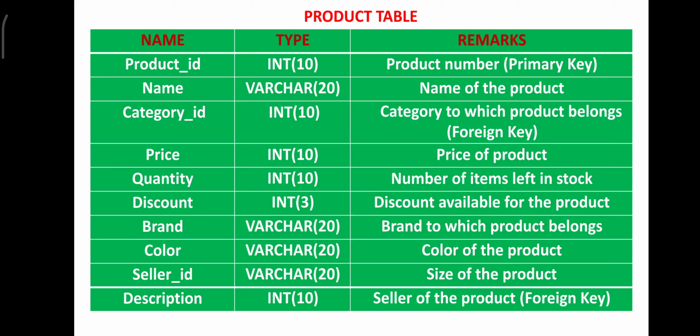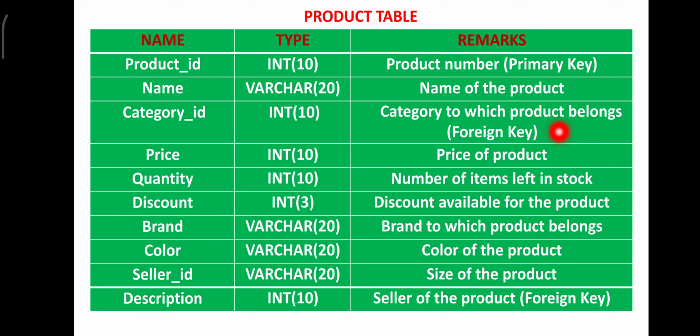The product ID, remarks, look at the name and remarks. The product ID over here is a primary key in that, but the category ID over here is considered a foreign key because this category ID is a primary key in the first table, which is called the category table.